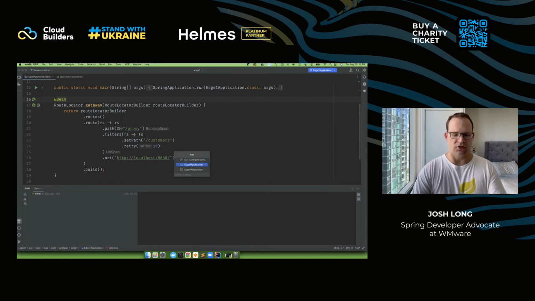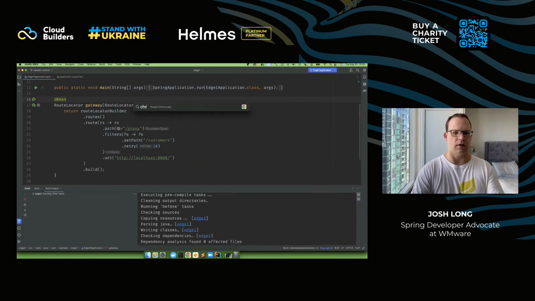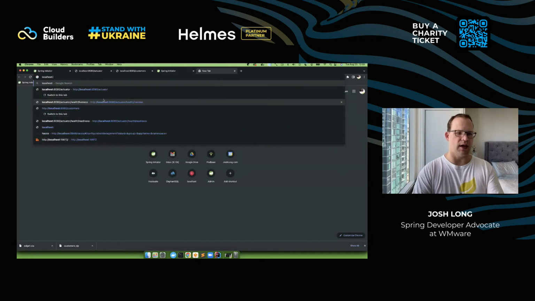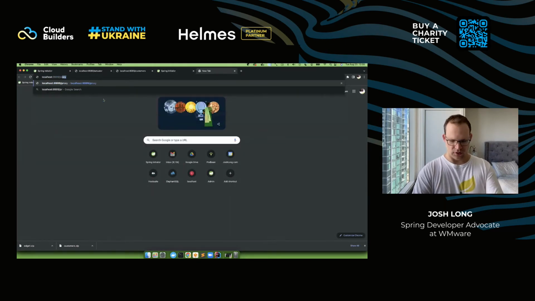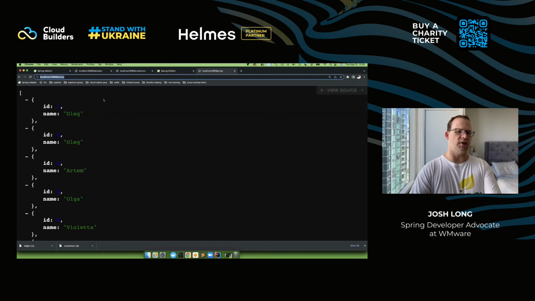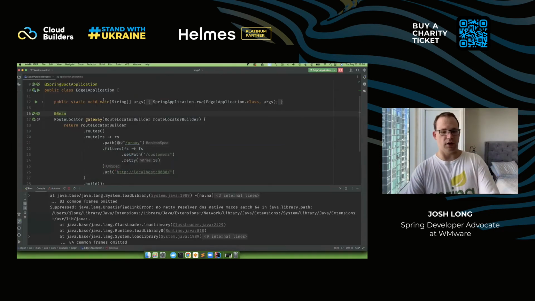So if we just start this Edge application up, and it'll be on port, what did we say? I think we said 9999/proxy, and there's the data from the Edge service proxying the data from the downstream service. Okay, very good.